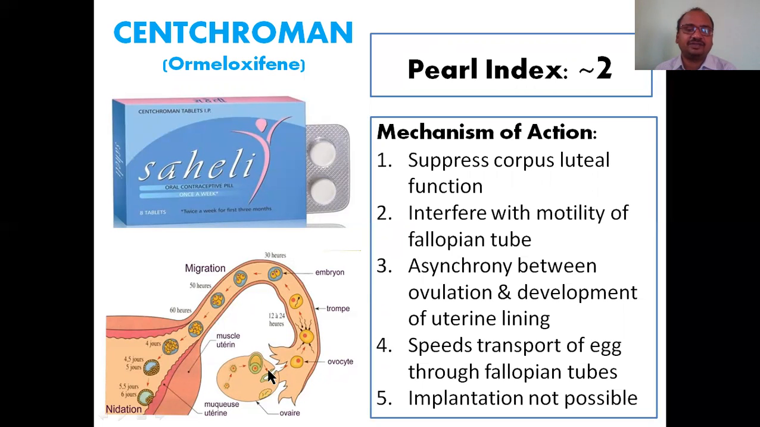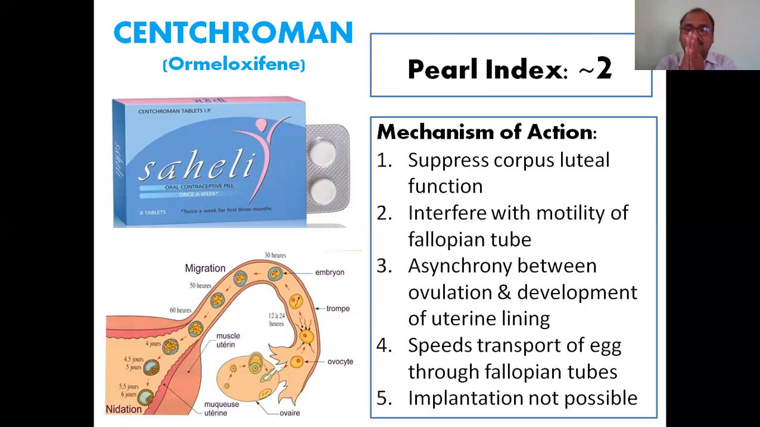It interferes with the motility of the fallopian tube. This is the fallopian tube; its motility will be changed, so the egg will not reach the uterus properly. Normally there is a synchrony, like a harmony, between ovulation and development of the uterus lining. This is the uterus lining. Here, see the cursor pointer. The rhythm between ovulation and development of this layer is disturbed.